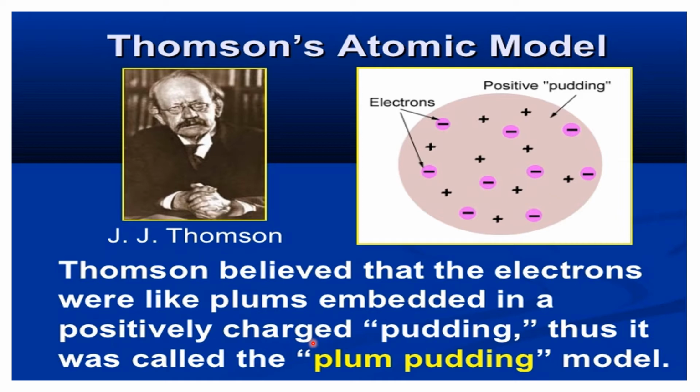Hence, this model is known as plum pudding model. He also stated it in another way, like the seeds in a watermelon, how they are arranged in concentric circles. The same way, electrons are also arranged in the atom in concentric circles. Hence, this model is known as plum pudding model or watermelon model.